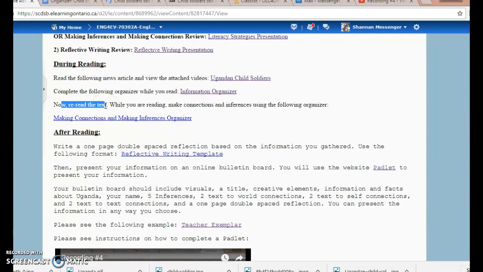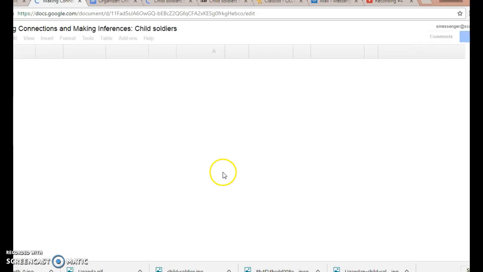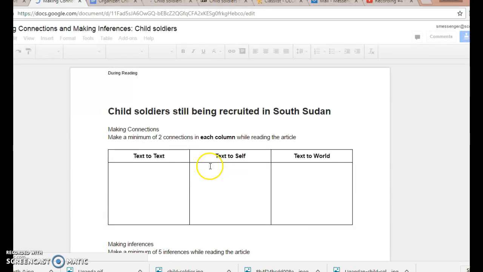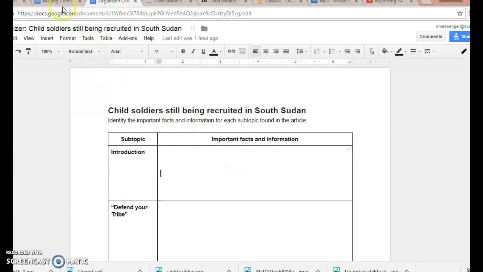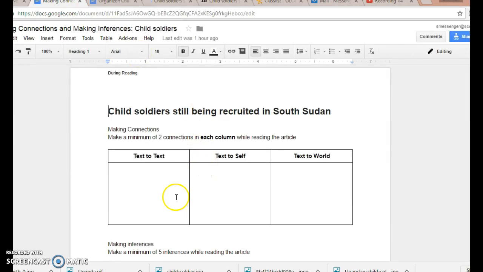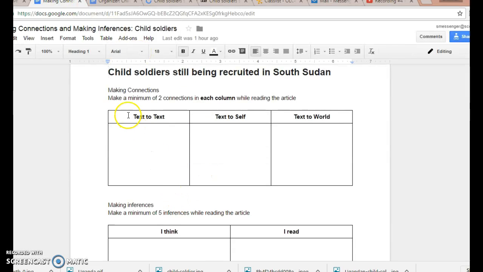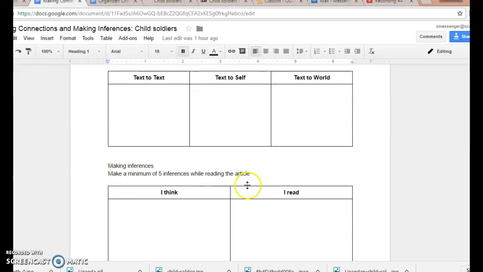Now reread the text. While you're reading, make connections and inferences using the following organizer. Once you're finished recording all your information on this organizer, then you reread the text and make connections and inferences.